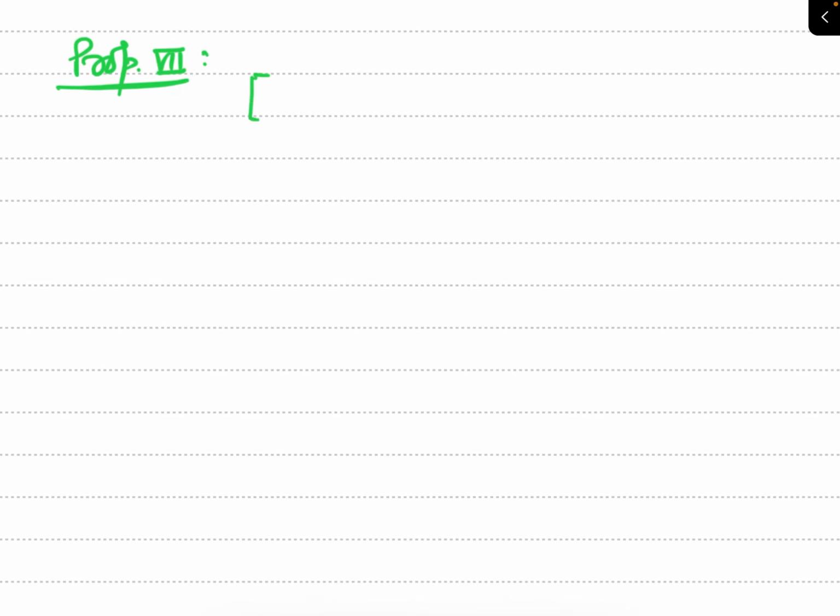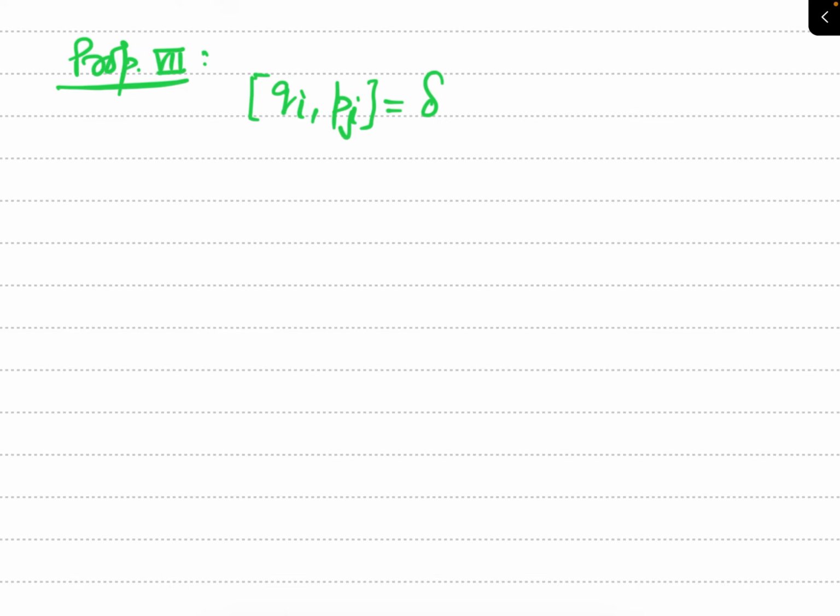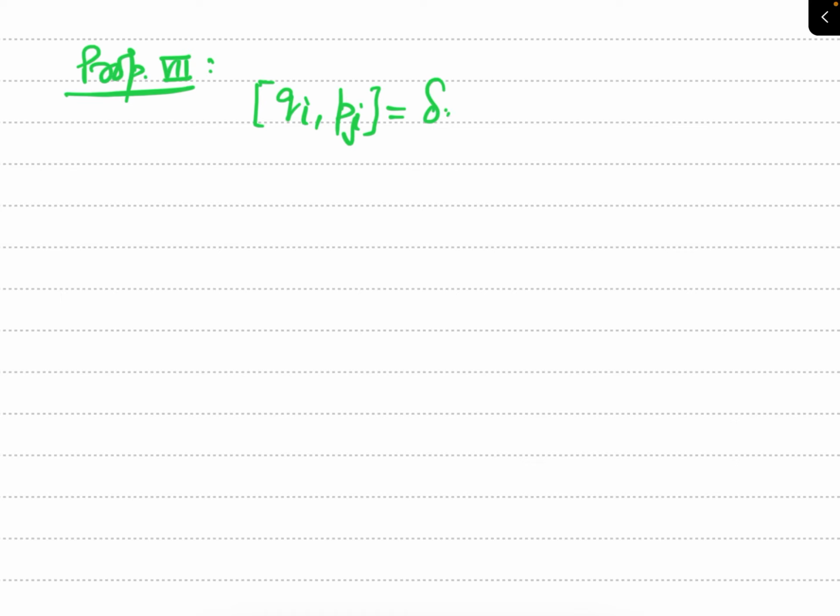Property 7. Actually, this is also a very important property. According to this property, the Poisson bracket of Qi and Pj is equal to delta ij.